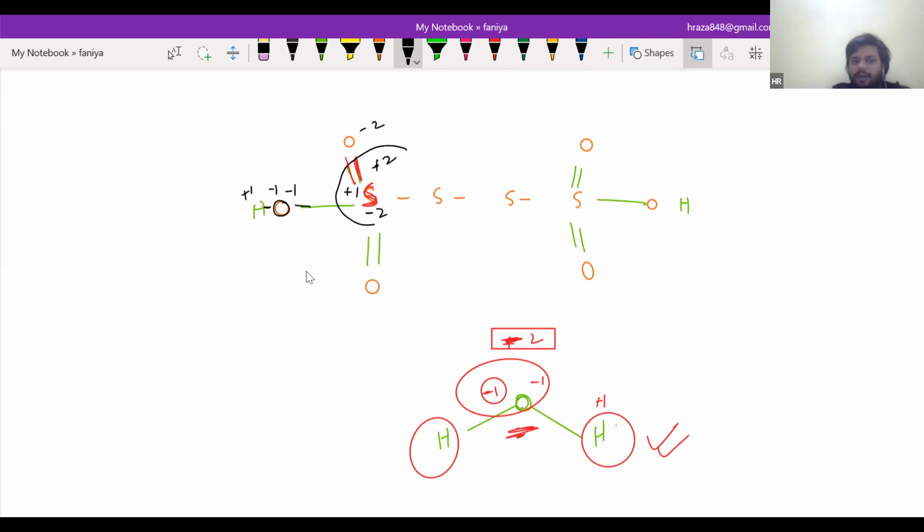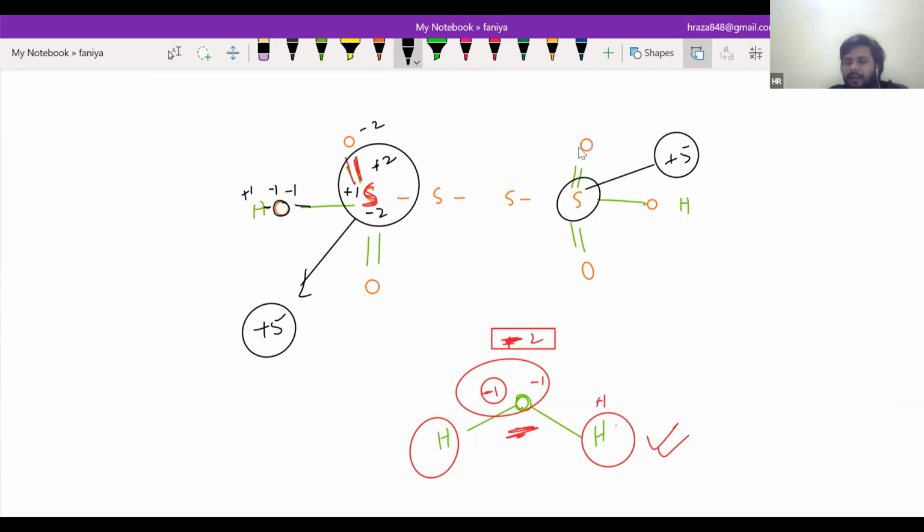You will see that on sulfur it will be +5. In the same way it will be here +5. See, single oxygen -2, then here it will be +2, and it will be -2, here it will be +1, and this oxygen is bonding with two other atoms, it will be -2, and here on this it will be +1, and here it will be +1, so it will be +5.